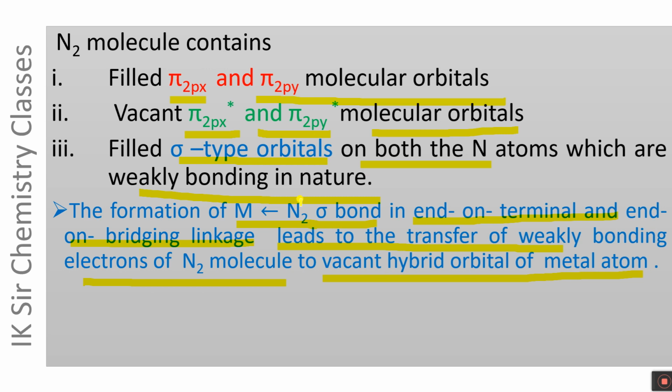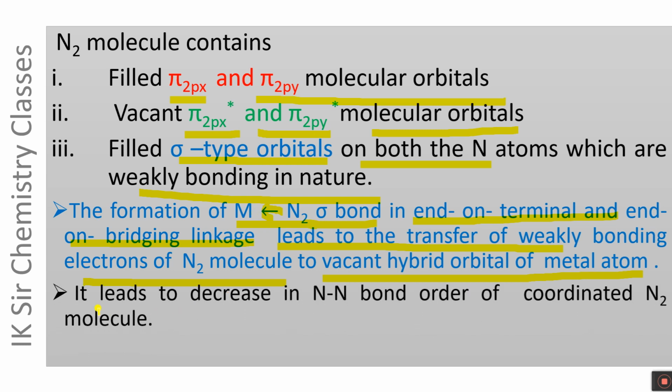In this bonding, N2 to metal sigma bonding, the weakly bonding electrons of N2 molecule are transferred to the metal atom, and if weakly bonding electrons are transferred, it leads to a decrease in NN bond order of coordinated N2 molecule.